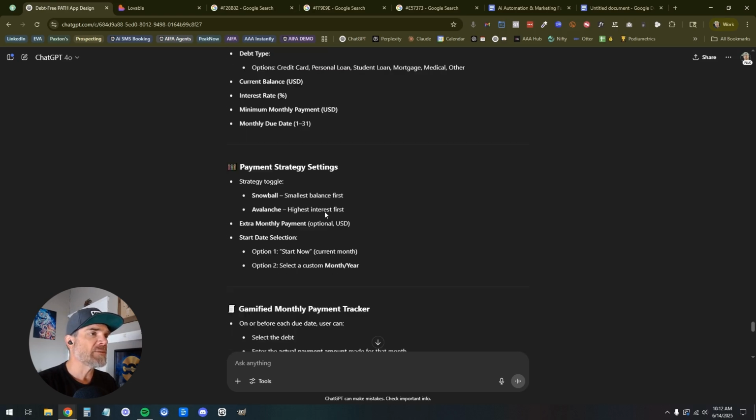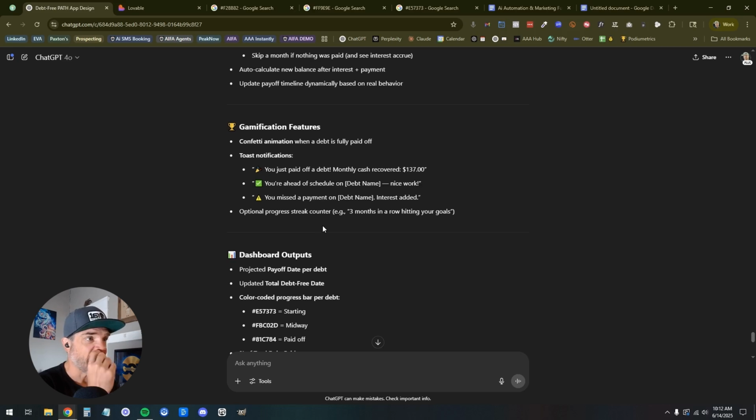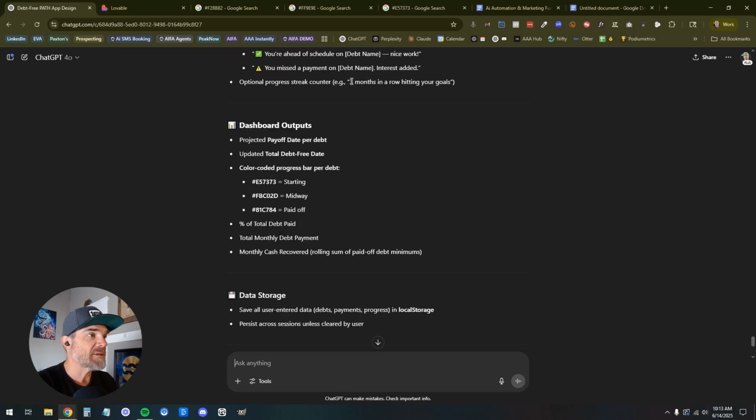Okay, so zero bound, cool. Debt entry fields, payment strategy settings, gamified monthly payment tracker, cool. Awesome. Perfect. Gamification features, confetti, awesome. You just paid off a debt, cool. You're ahead of schedule, awesome. Oh yeah. Optional progress, streak counter. Great, I love this. And I'm going to check these colors here.